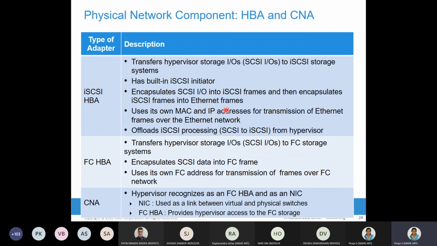So the hypervisor recognizes it as an FC HBA and as a NIC. The NIC provides the link from the virtual to the physical switch, and the FC HBA lets the hypervisor access FC storage. We have already seen this in detail: what a CNA is, when the CNA comes into picture, and when the HBA comes into picture, with a detailed diagram. I hope you recall.